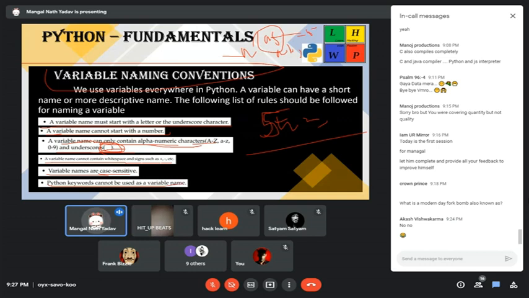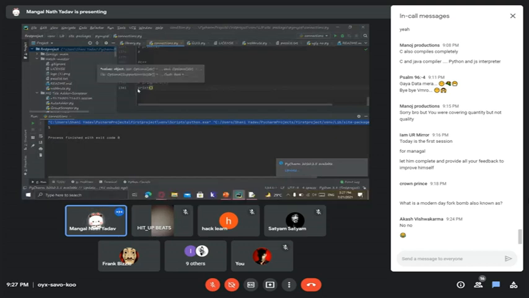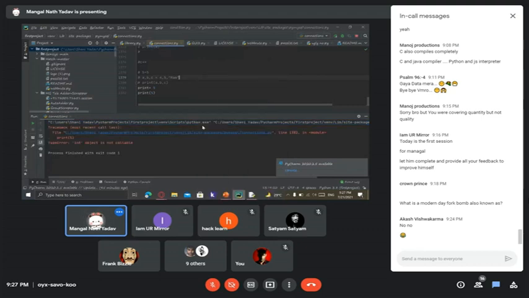A Python keyword cannot be used as a variable name. For example, print is a Python keyword. If we use print as a variable and I assign it equals 5, that's the error. There's an error because we cannot give a Python keyword as a variable name. It will always give an error.